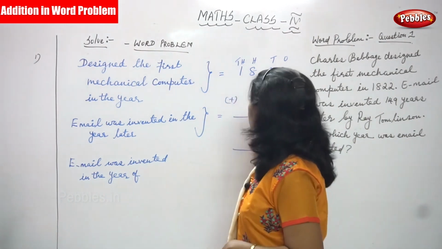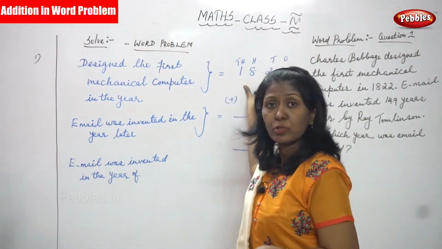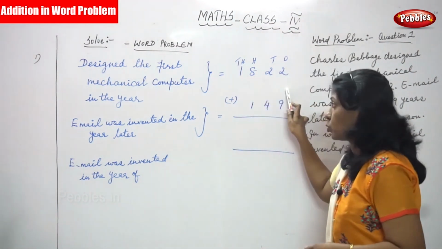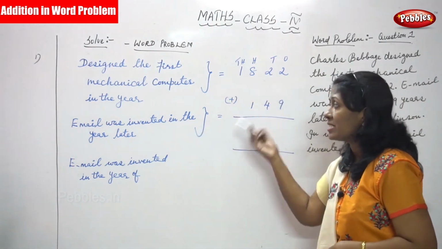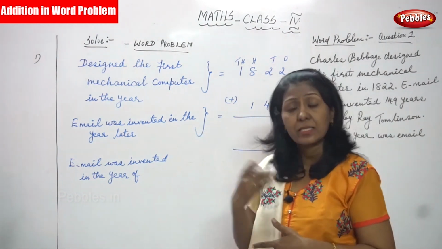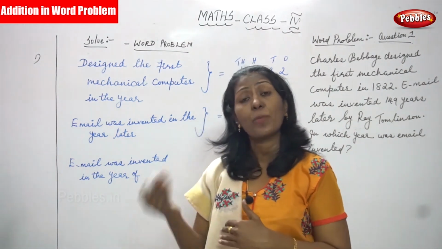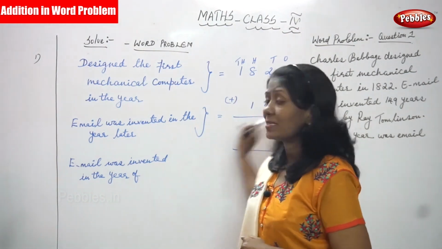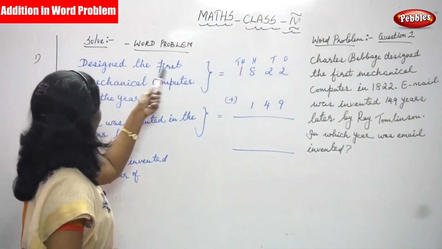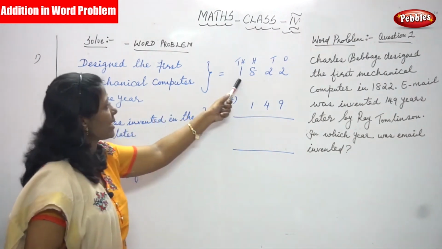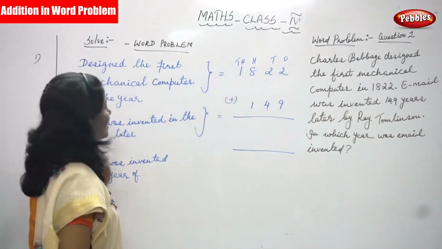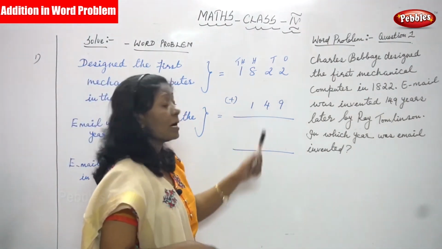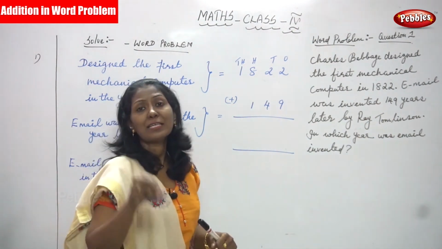First, the mechanical computer was designed in the year 1822. After that, email was invented later, after how many years? 149 years. So I have written: the first mechanical computer designed in the year 1822, and 149 years later email was invented. But we couldn't find out which year the email was invented.